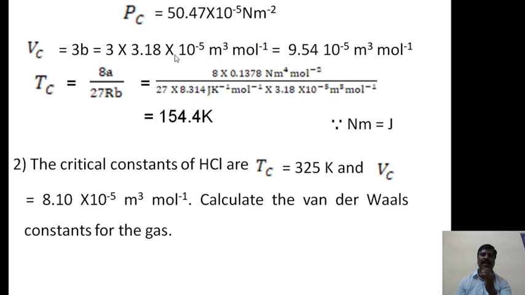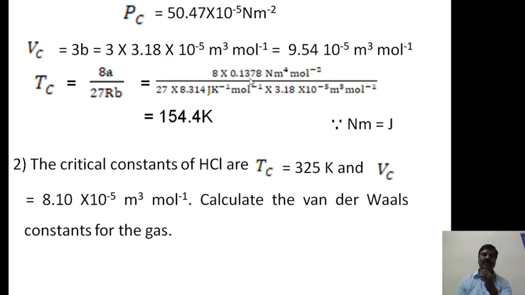This can be written, after multiplying, as 9.54 into 10 raised to minus 5 meter cube per mole. Then similarly we have to calculate Tc is equal to 8A divided by 27Rb. Now substitute the values of A and B from the above.